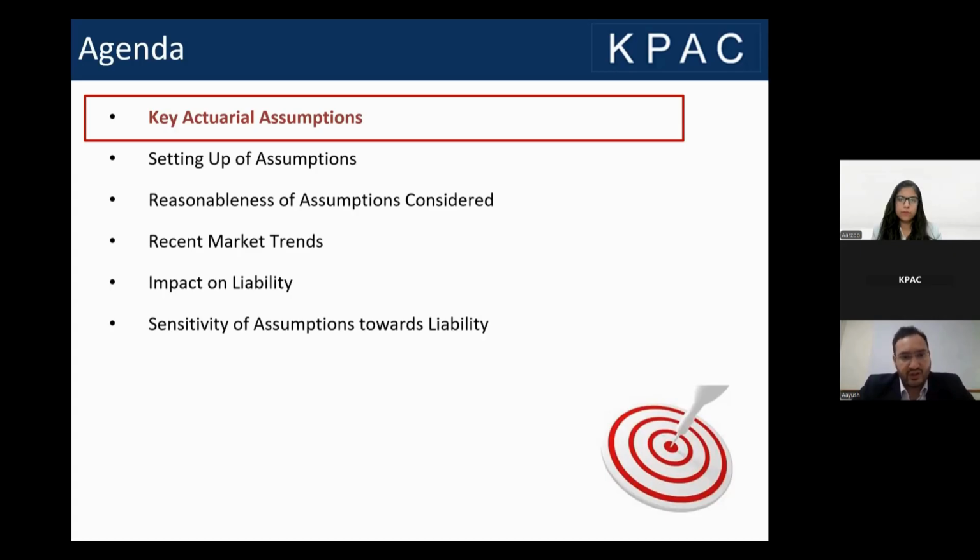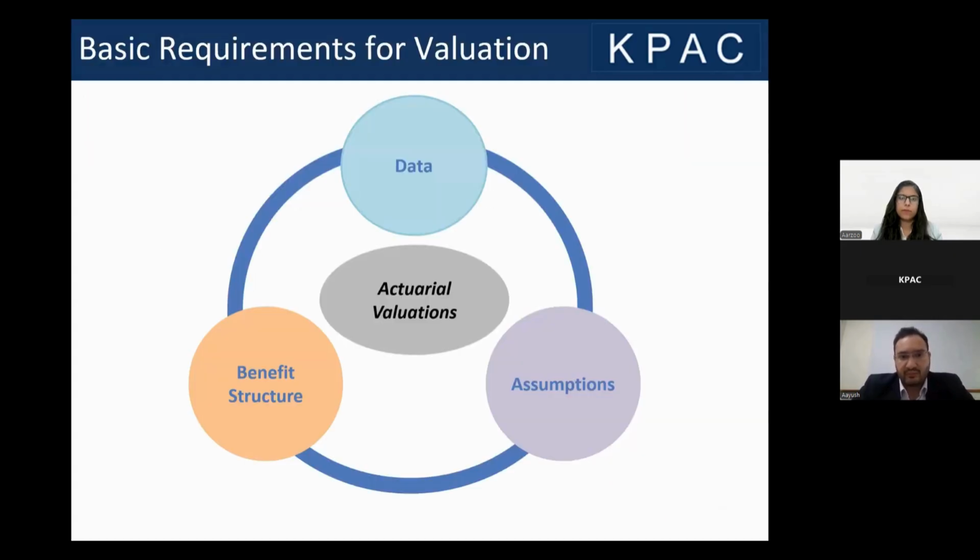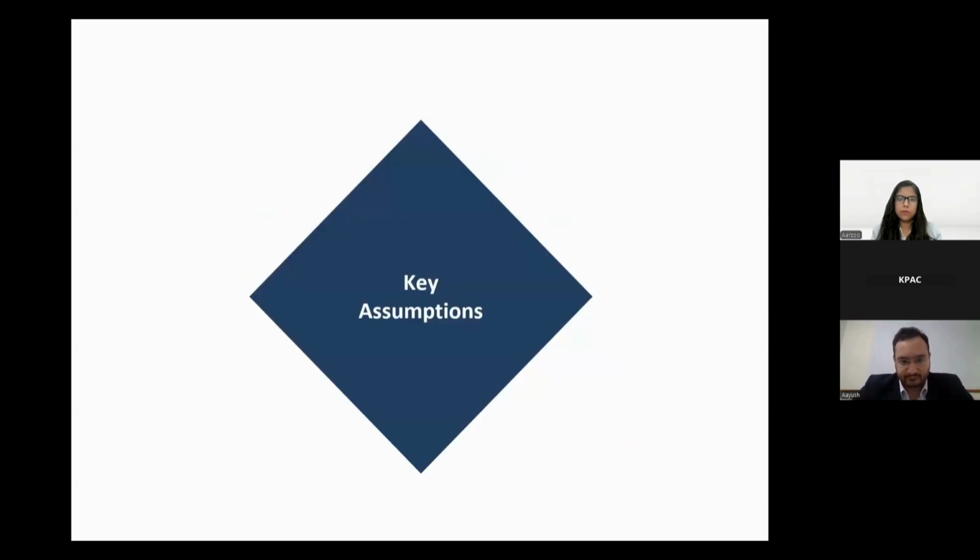So moving on to the key actuarial assumptions. But before that, let's understand what the three most important components of an actuarial valuation are. To do any actuarial valuation, the most basic three things required are data, benefit structures, and assumptions. Today we are covering the third most important thing, the assumptions, and we are trying to understand it in more depth. Moving on to the next slide.